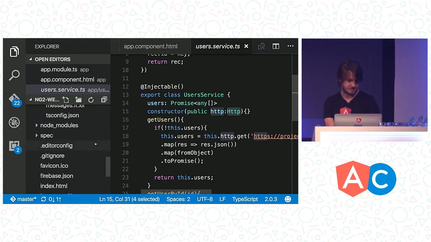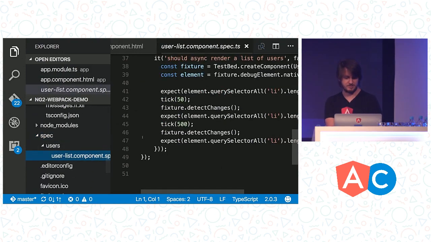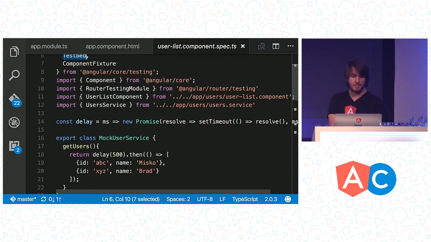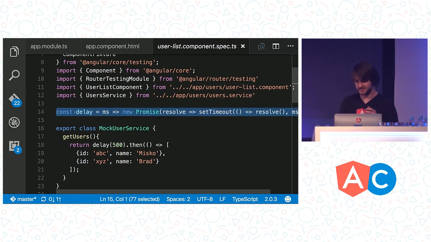So if we go look at our test spec for this user list, let's start at the top here. We're bringing in Angular's various testing utilities, so things like async and fakeAsync. This is the thing you wanted to see. Tick and TestBed. TestBed is kind of our base testing module that lets us set everything up. We've got a little delayer function here. This is just a little utility. And then I've created a mock user service.